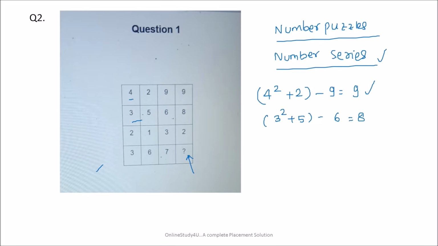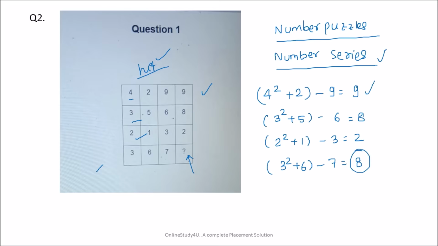Friends, you will have to do some hit and trial. See, definitely you are not going to get the answer in one shot. So first you will start adding it, then multiplying it, and then your mind will go for a square. Okay, then next is 2 square plus 1. 5 minus 3 will be 2. Then next 3 square will be 9 plus 6, 15. 15 minus 7 will be equal to 8.